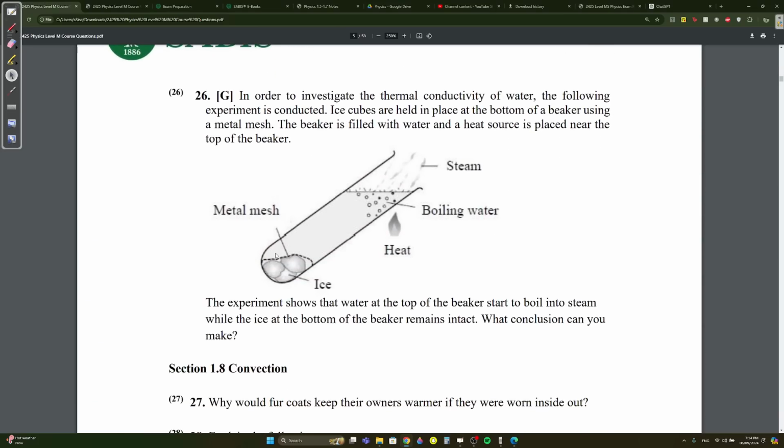Question 26. In order to investigate the thermal conductivity of water, the following experiment is conducted. Ice cubes are held in place at the bottom of a beaker using a metal mesh. The beaker is filled with water and the heat source is placed near the top of the beaker. Here, the metal mesh is covering the ice at the bottom. Here you have heat. The experiment shows that the water at the top of the beaker starts to boil into steam, while the ice at the bottom of the beaker remains intact. What conclusion can you make?